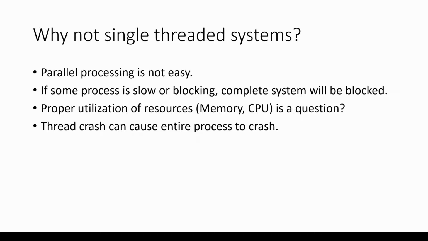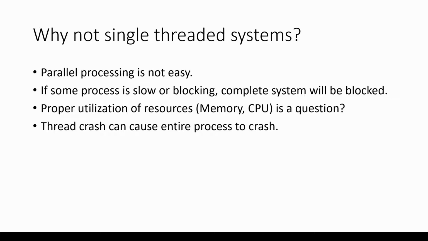So suppose you are performing one task, that thread is busy, so you can't perform any other task because you don't have any other thread remaining. The second disadvantage of a single-threaded system is if some process is slow or blocking, the complete system will be blocked because you have a single thread running. Suppose you did one API call which is taking 10 to 15 seconds to give you a response. Since you have only a single thread and that thread will wait for the response, it is blocked. And since you don't have any other thread remaining, your program will be in a hanged or blocked state.